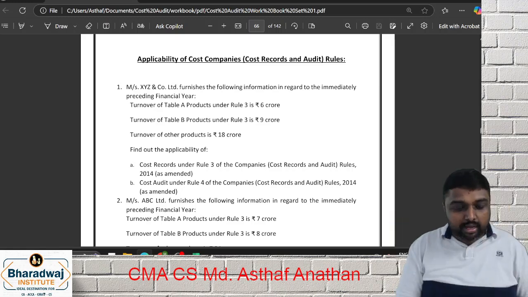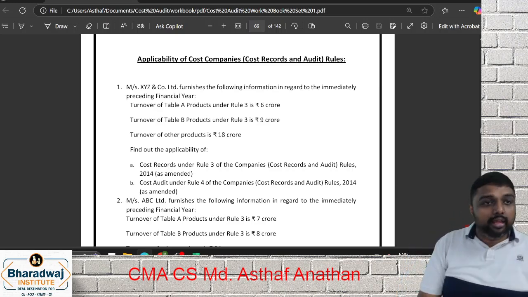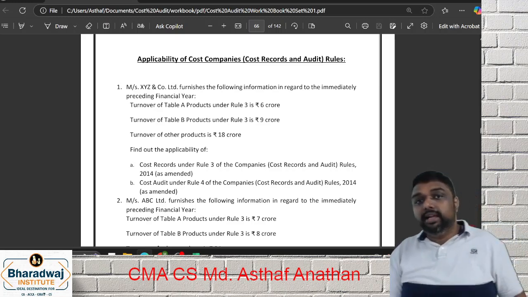Turnover of table A, turnover of B, turnover of other products. So what is the total coming? Can you tell? 6 plus 9. What are you getting? 15. 15 plus 18.